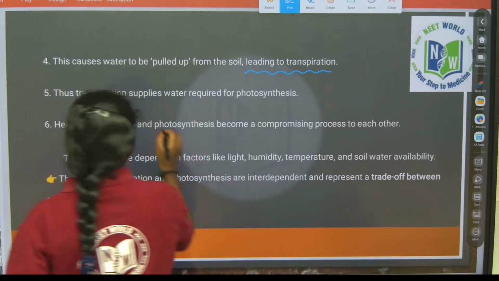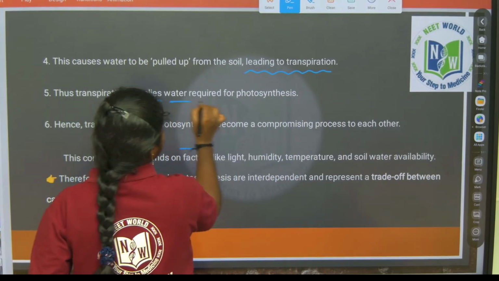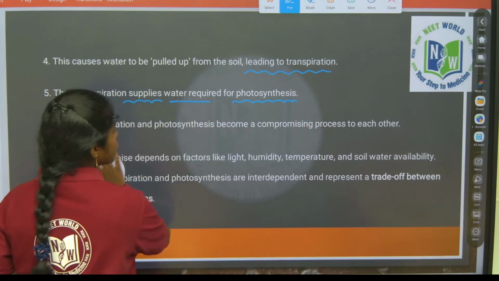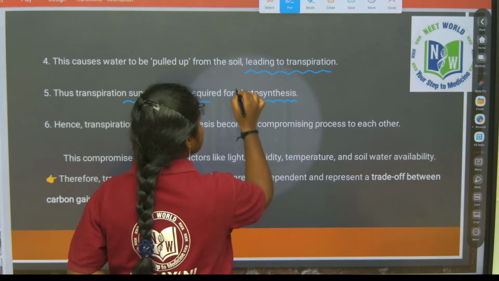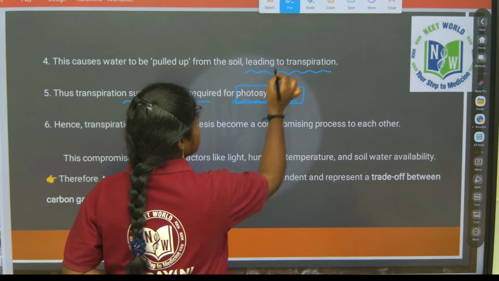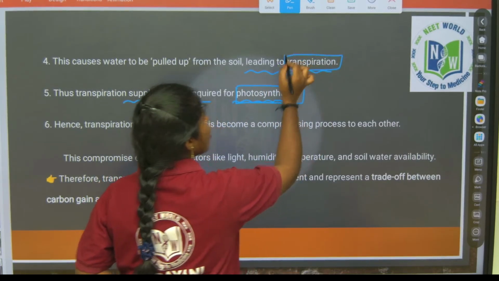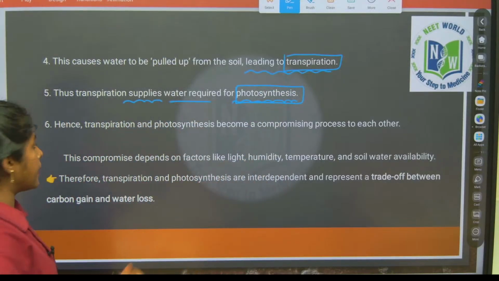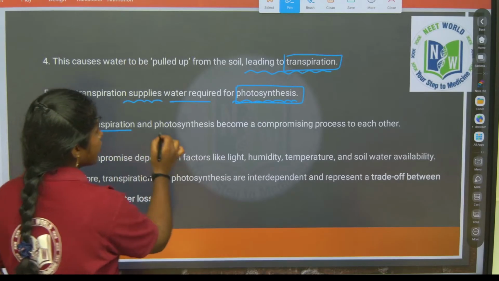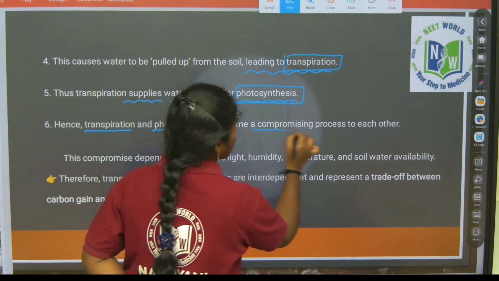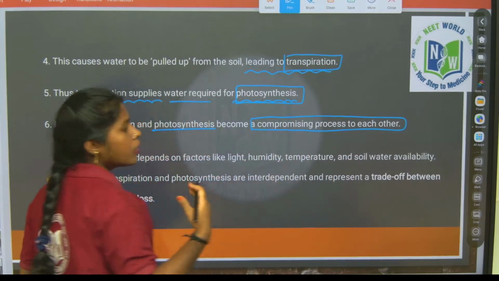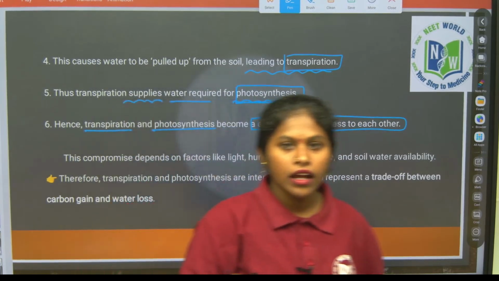Thus transpiration supplies water required for photosynthesis. So the water moved by the process of transpiration helps in photosynthesis. But the regulation is such that transpiration and photosynthesis compromise with each other. Excess water should not go out from the plant, right?